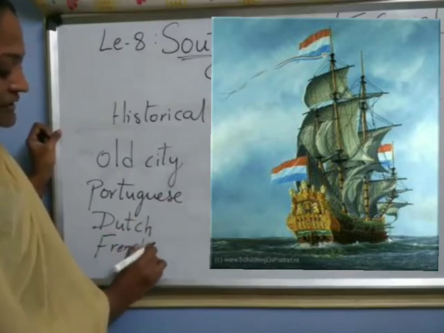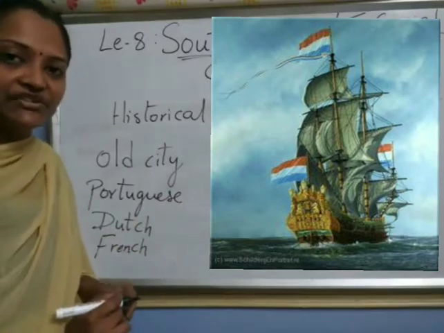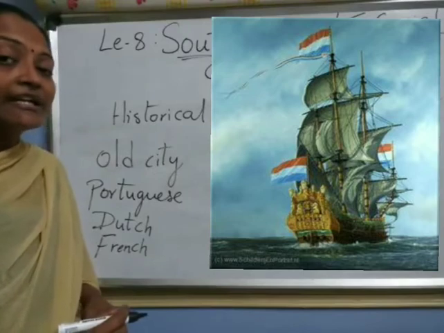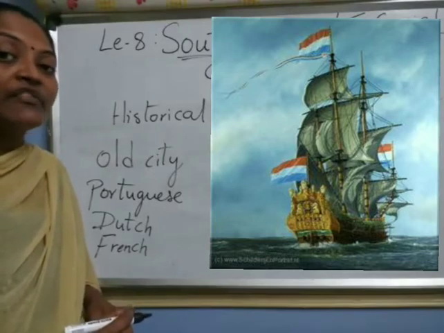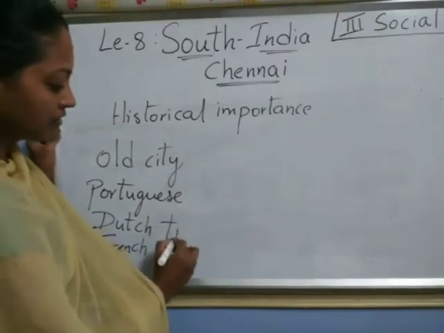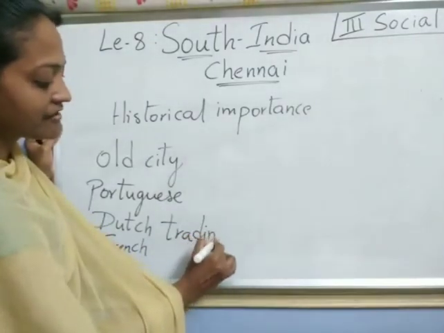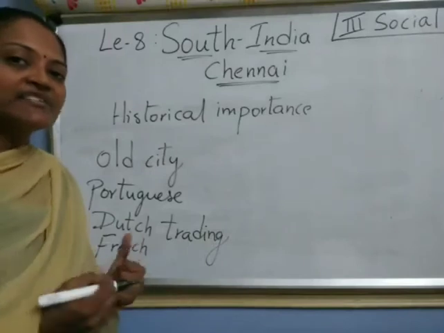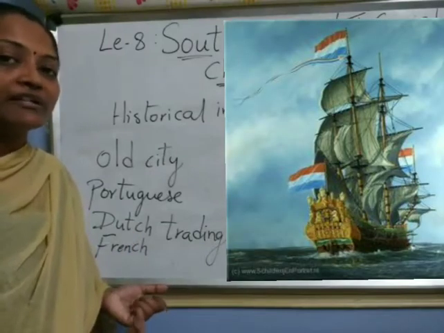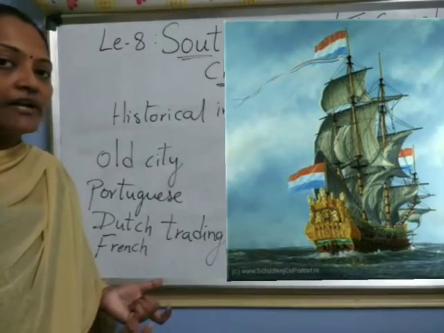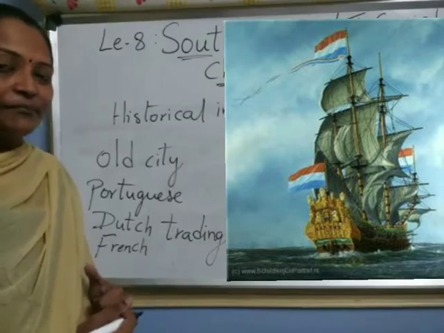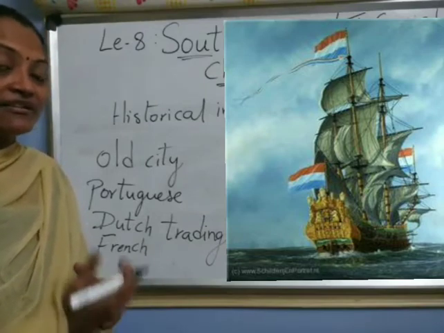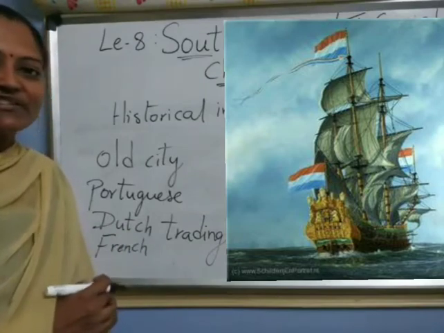These people, and even English people, they come to India for trading. What is trading? Trading is nothing but, children, buying and selling. Nothing but business, right? They come to India in the ships.